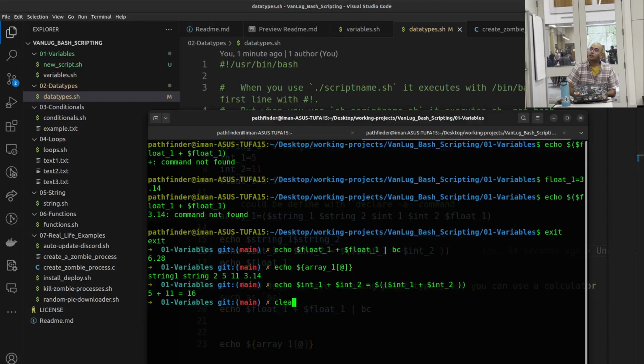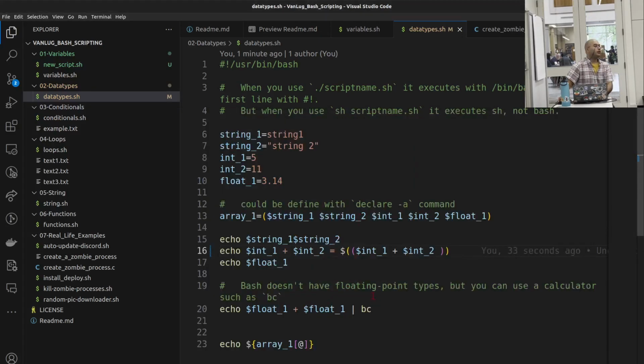Let me clear this again. Any other question? Yes. I want to mention that BC stands for basic calculator, am I right? Yes. And I have a question about arrays. Can you define a different separator? I see that you define each element with a white space. Can you use a comma instead of white space?